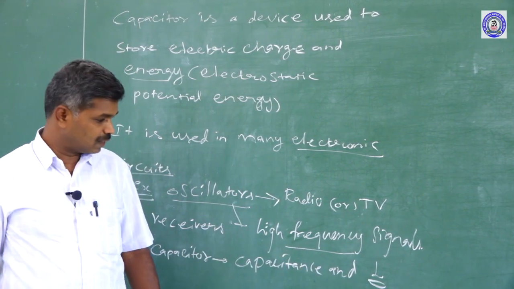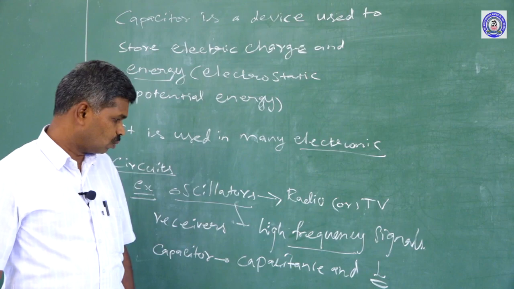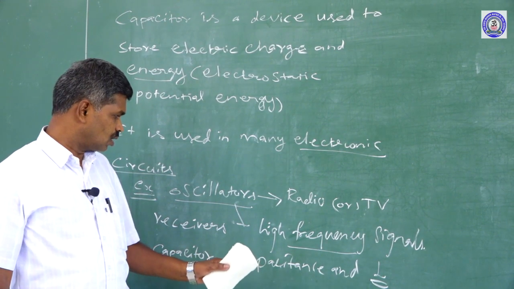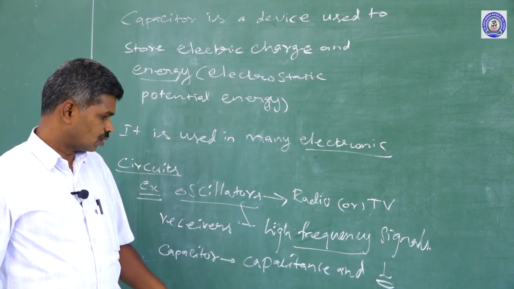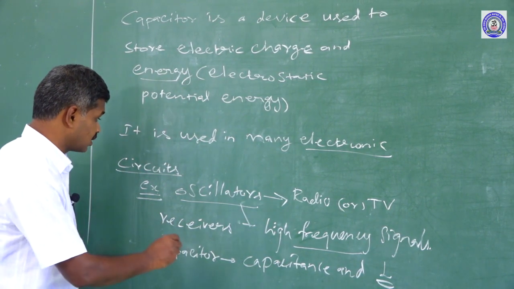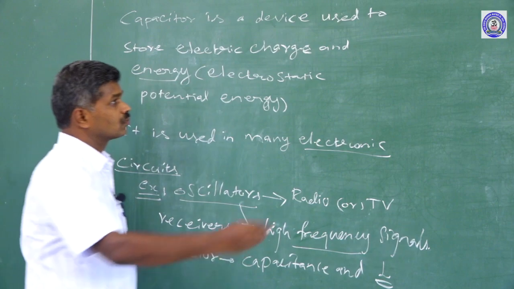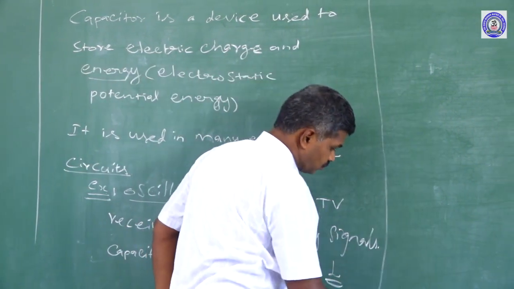That inductor has an inductance L. Anyhow, this capacitor is used in oscillators to generate high frequency signals.